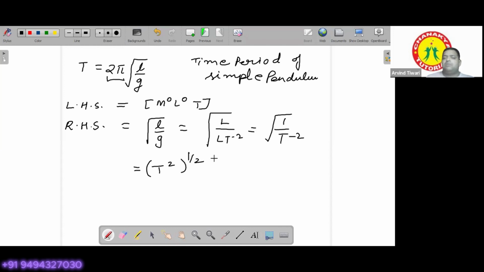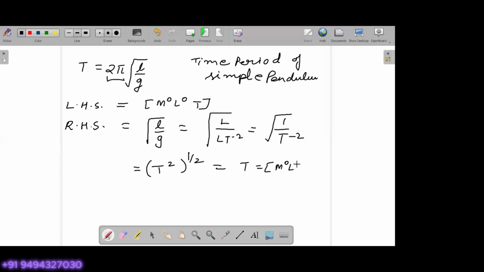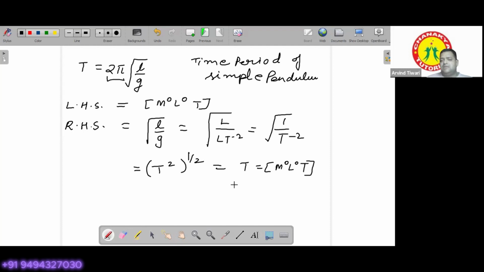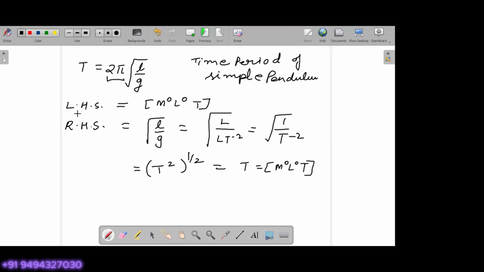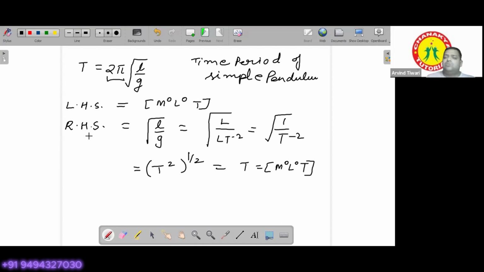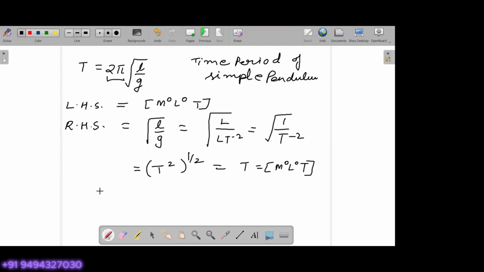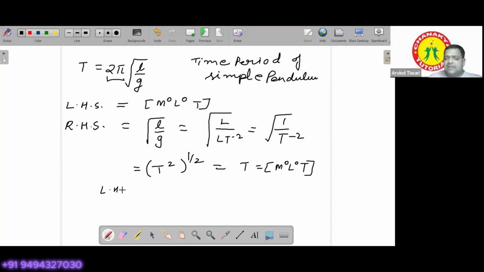Under root means power 1 by 2, so T squared to the power 1 by 2 gives the dimension T, which we can write as M0 L0 T. So we observe that the LHS and RHS are the same. So we will say that the formula is dimensionally correct, LHS is equal to RHS.